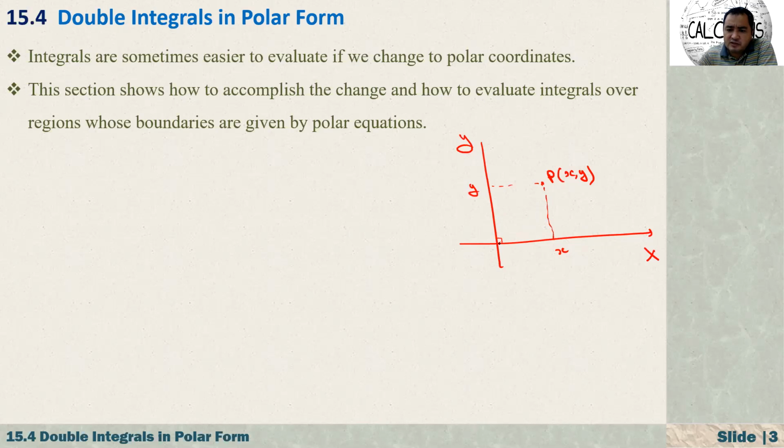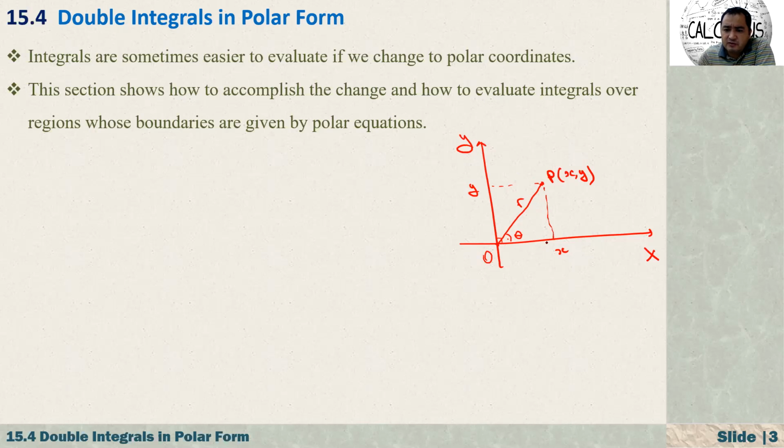Another way is, since the origin is our reference point, I can define this point by how far it is from the origin, and what angle we should turn to reach that point. That means we use this piece of information, theta and the length r. With these two pieces of information, theta and r, I can describe any point in a unique way in the coordinate system, right?